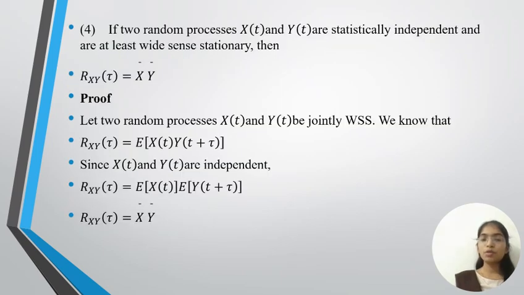Let us see the fourth property of the cross-correlation function. If two random processes x(t) and y(t) are statistically independent and at least wide-sense stationary, then Rxy(τ) equals x bar times y bar. Proof: let the two random processes x(t) and y(t) be jointly wide-sense stationary. We know that Rxy(τ) equals the expectation of x(t) times y(t+τ). Since x(t) and y(t) are independent, Rxy(τ) equals the expectation of x(t) times the expectation of y(t+τ). So Rxy(τ) equals x bar times y bar.